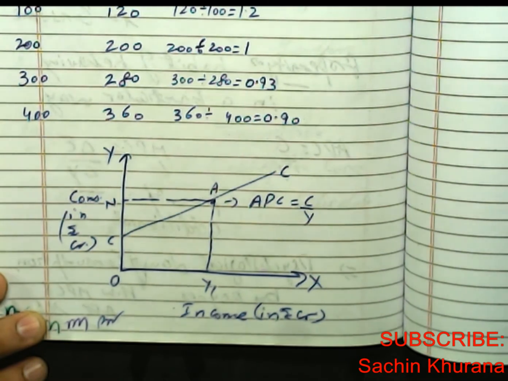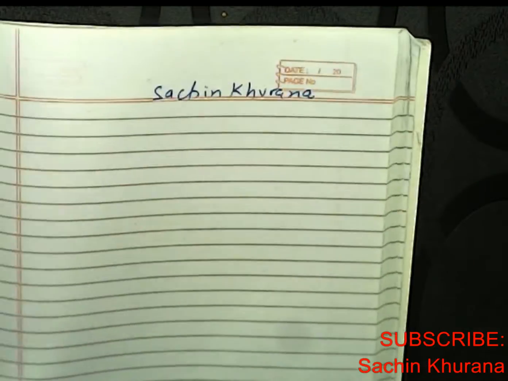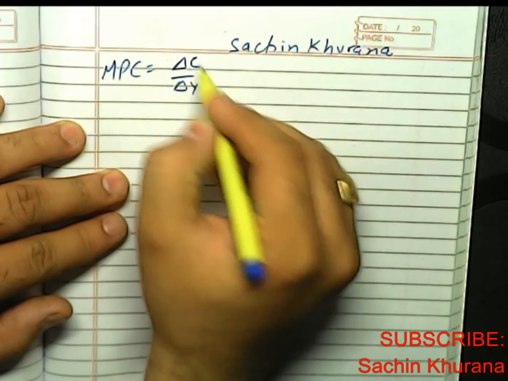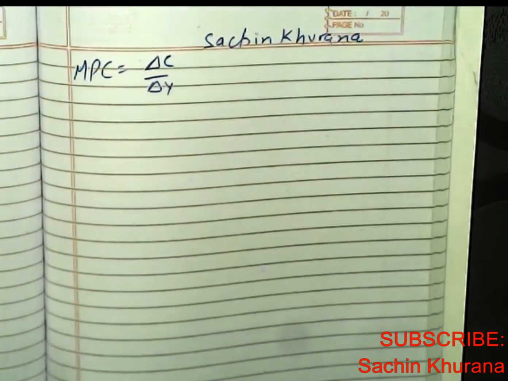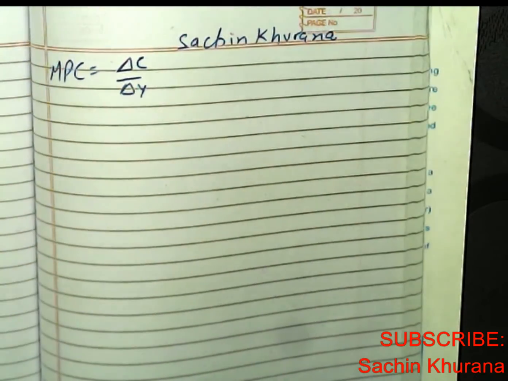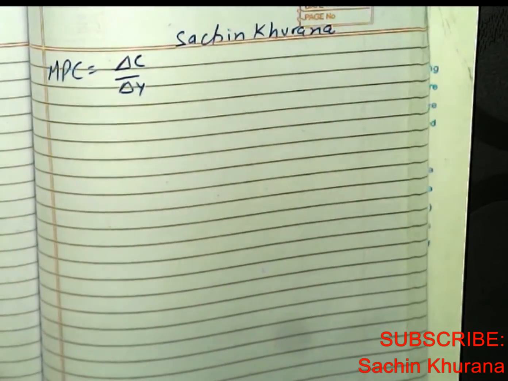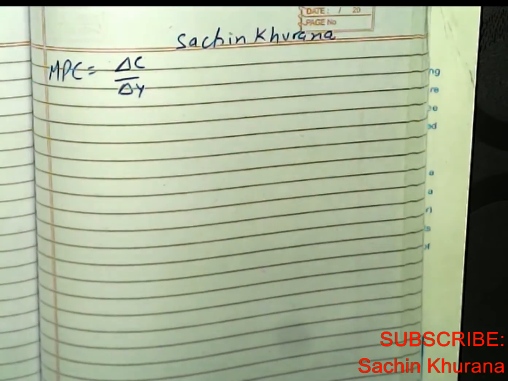Now after this, let us discuss MPC. We had done its formula, that is delta C upon delta Y, that is change in consumption upon change in income. So if we continue with this table, let us here calculate delta C: hyphen, 80, 80, 80, 80. Note down, in examination you have to make different tables.